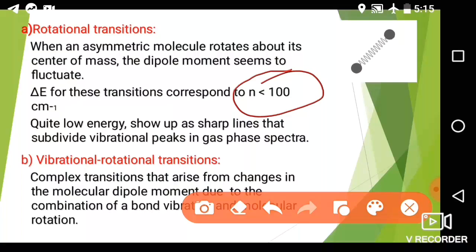This type of rotation of the molecule takes place in the gas phase.